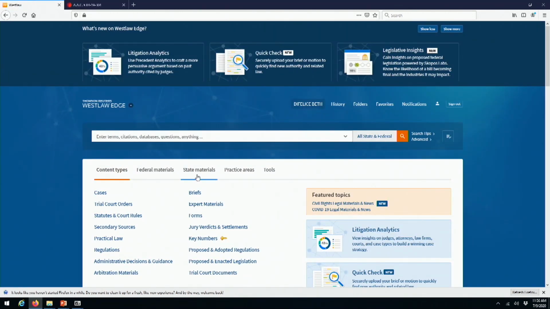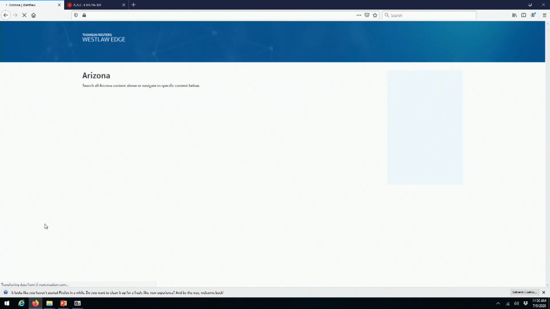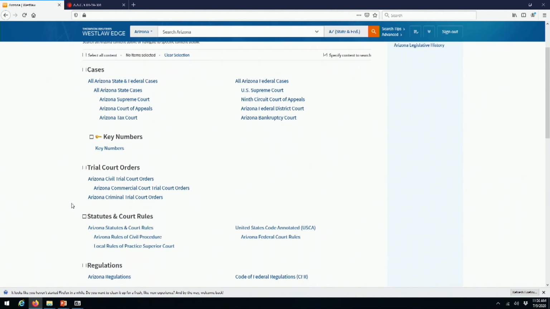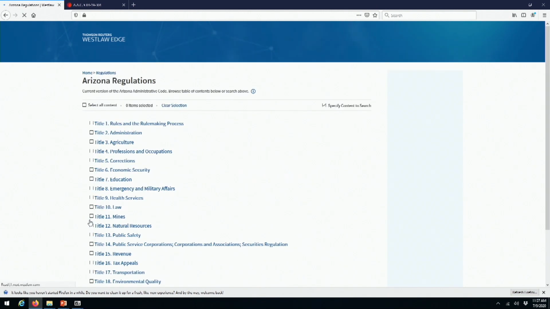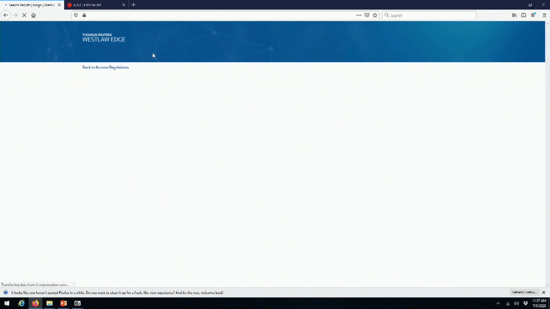On Westlaw, I'll go to the State tab and then select Arizona for Westlaw's Arizona page. I will click on Arizona Regulations, and here I can browse the table of contents or do a keyword search of Arizona regulations. I'm going to look for Arizona regulations that deal with bingo. So I'm entering bingo as my search term.